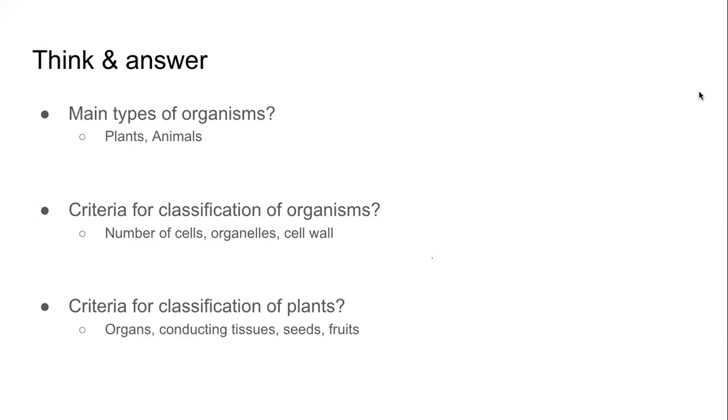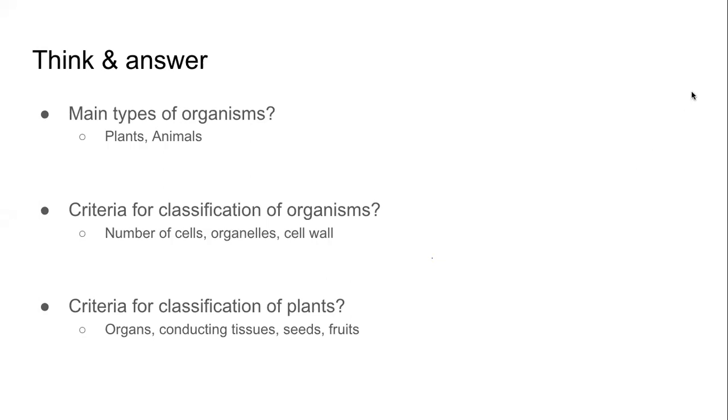Based on these criteria, plants are classified into different groups. I hope you remember monocotyledonous and dicotyledonous, monocot, dicot. That was the final classification of the plants that you studied. Maybe you remember Thallophyta, Bryophyta, Pteridophyta. Based on these things, organs, conducting tissues, seeds and fruits.